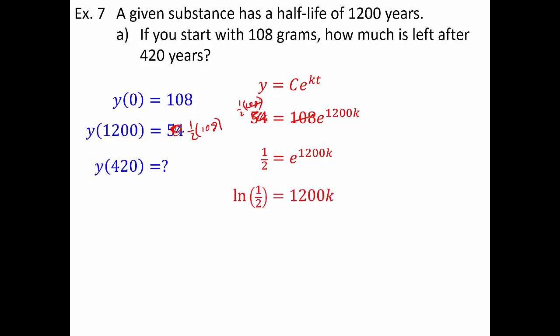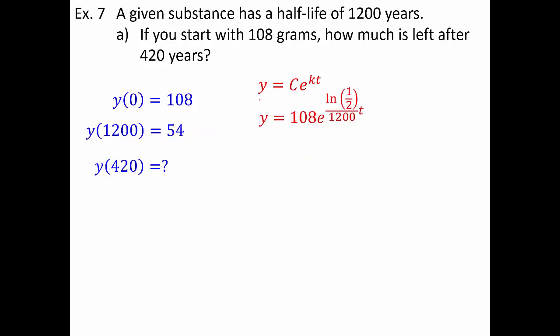ln both sides, I have ln of 1/2 equals 1200k, so k equals ln of 1/2 over 1200. Taking that, plugging it back into y equals ce to the kt to build my model. Recall that my shortcut when it comes to e to the ln allows me to cancel the e and the ln and bring the 1/2 downstairs, and I have my prettier version of the model.